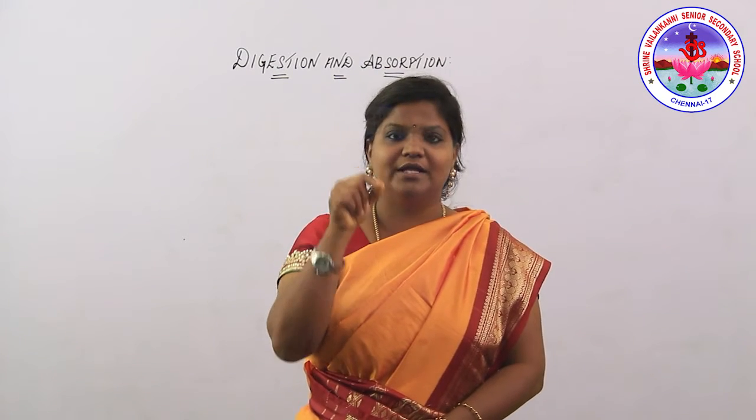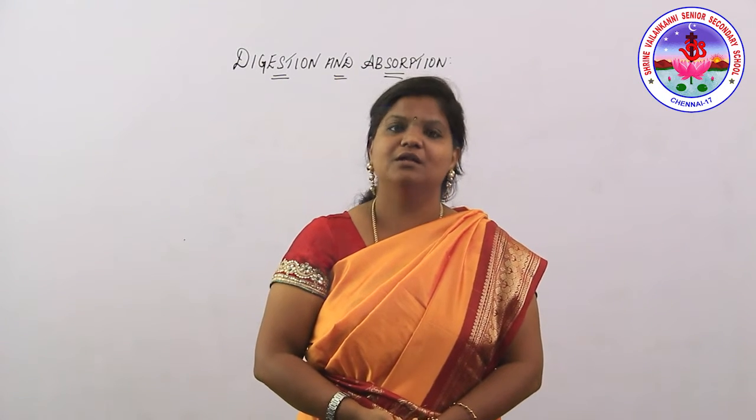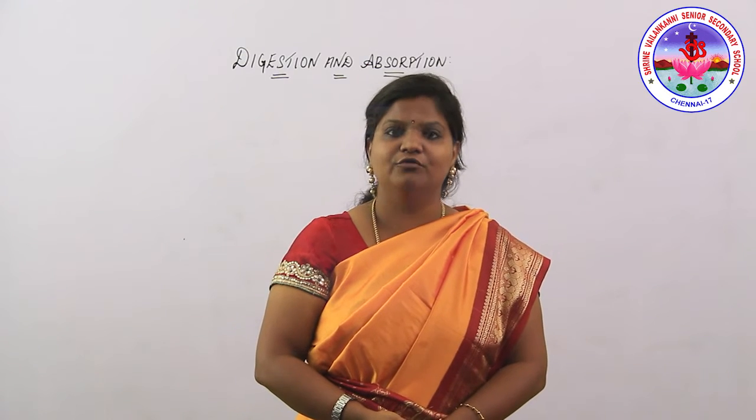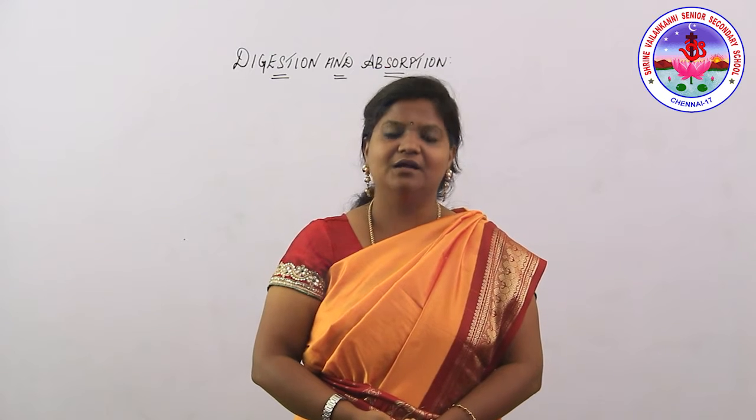So the teeth embedded in sockets are called thecodont. The teeth are broadly classified into 4 types. The human teeth are classified into 4 types. What are they? Molar, premolar, incisor and canine.